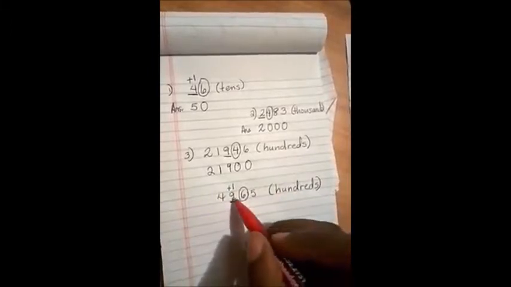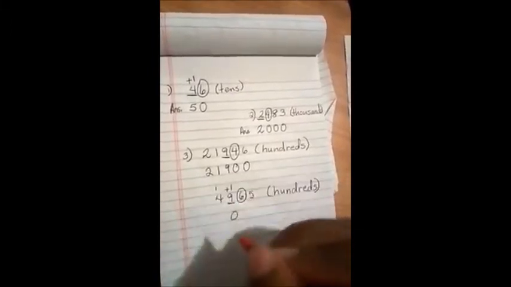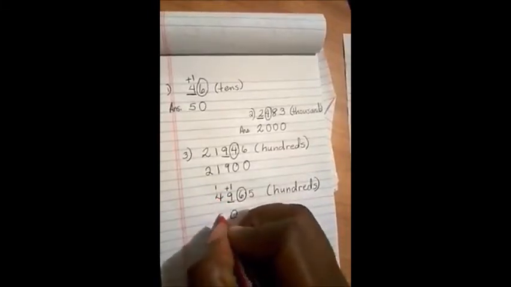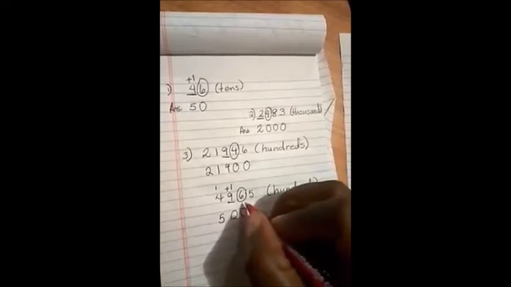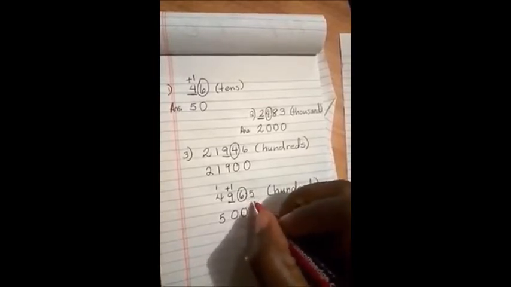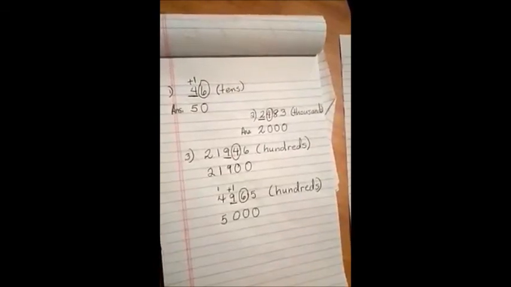Add 1. 9 plus 1 is 10. Put down your 0. Carry up your 1. 1 plus 4 is 5. And this tells us at this point everything else becomes 0. So the 6 becomes 0 and the 5 becomes 0. Our answer is 5,000.